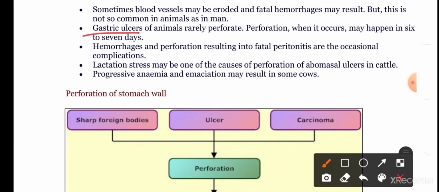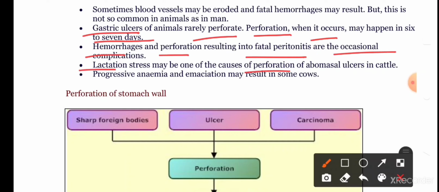Gastric ulcers of animals rarely perforate. Perforation, when it occurs, may happen in 6 to 7 days. Hemorrhages and perforation resulting in fatal peritonitis are occasional complications. Lactation stress may be one of the causes of the perforation of the abomasal ulcers in cattle. Progressive anemia and emaciation may result in some cows.